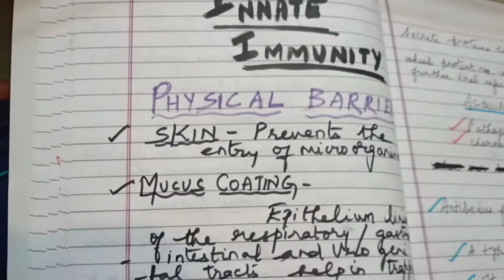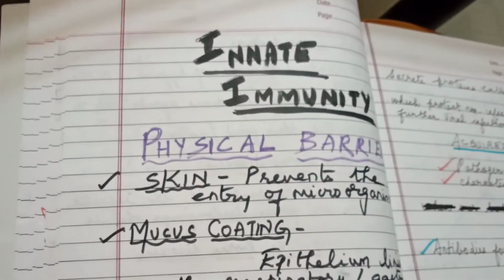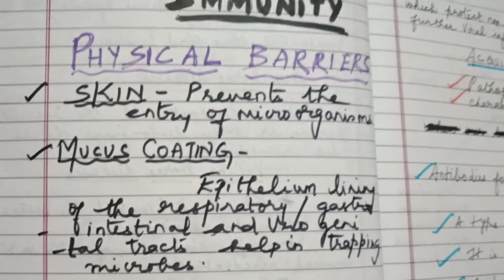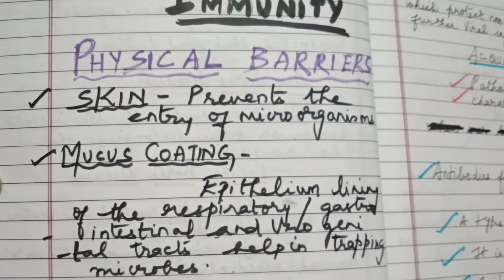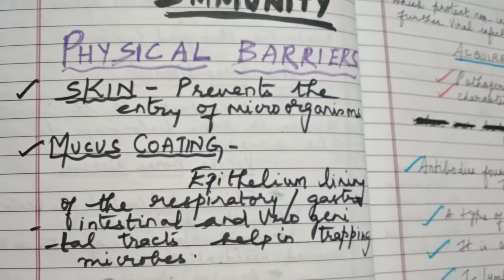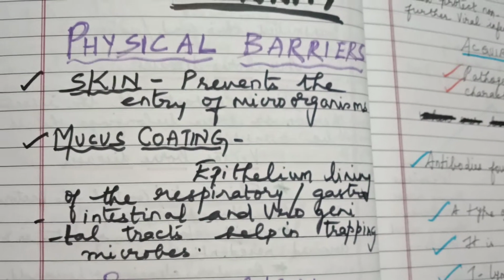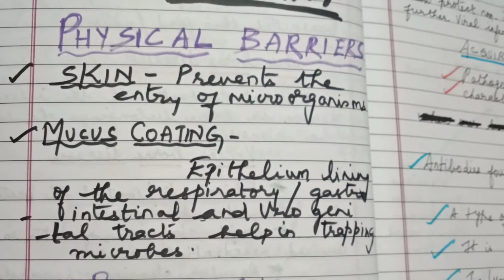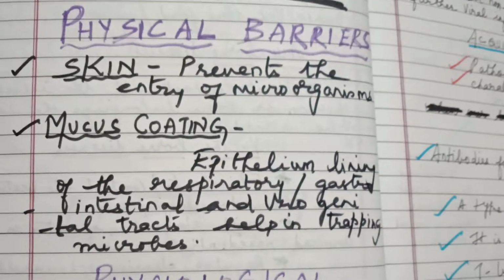We'll see the four barriers. First, the physical barriers that are naturally present in our body. Skin is the main barrier which prevents entry of microorganisms, as everybody knows. Intact skin is the main defense for our body.